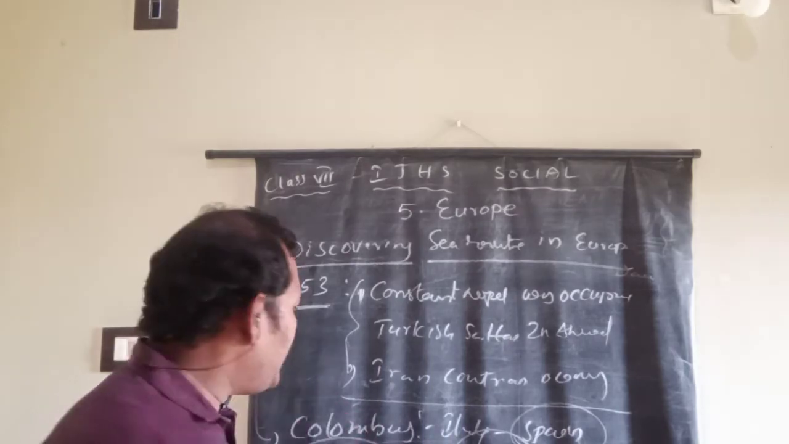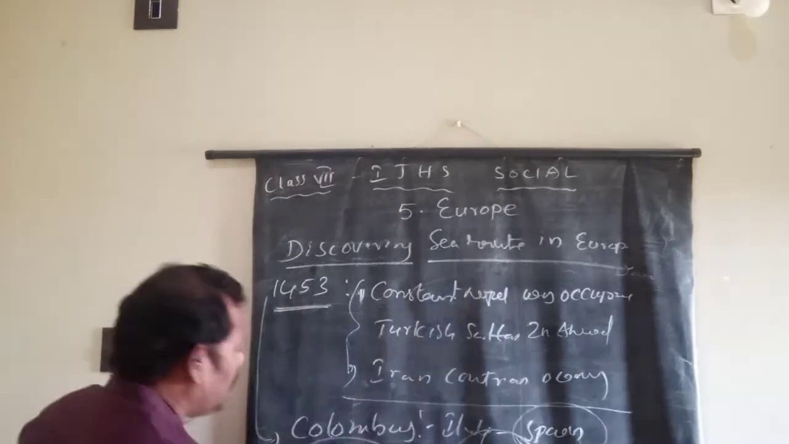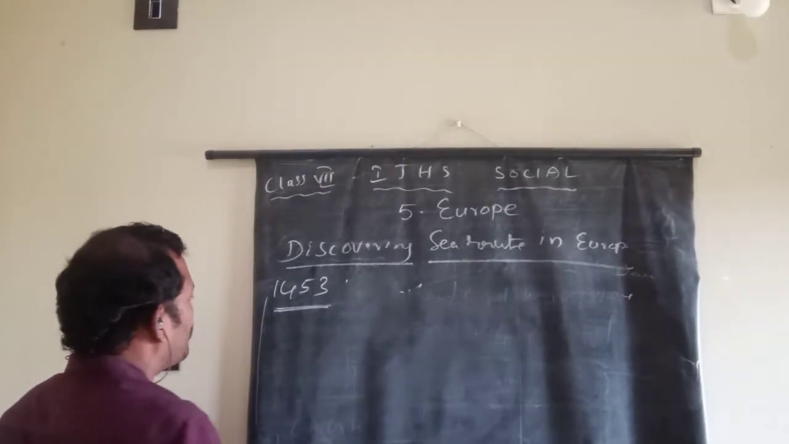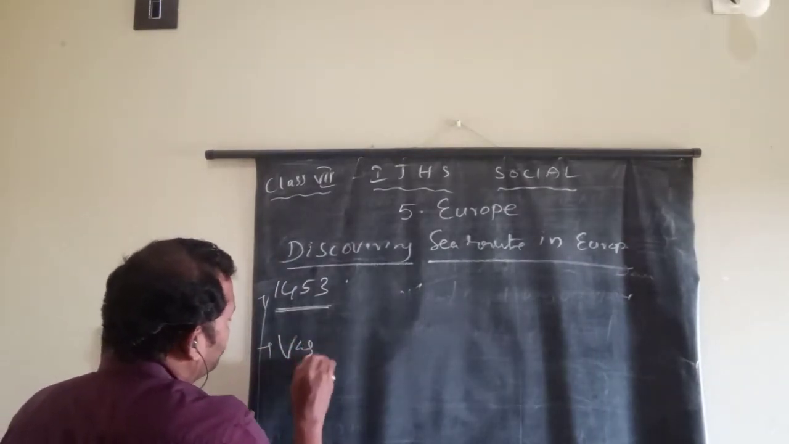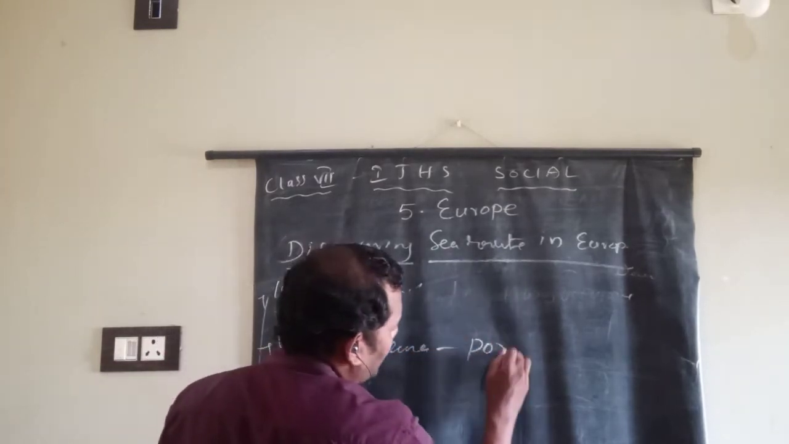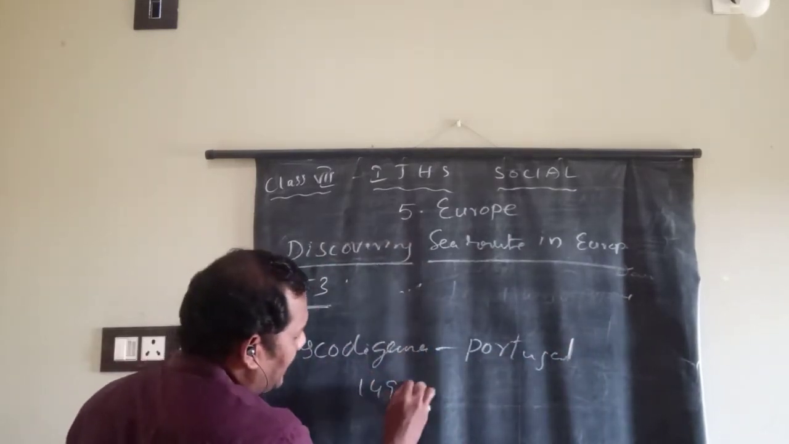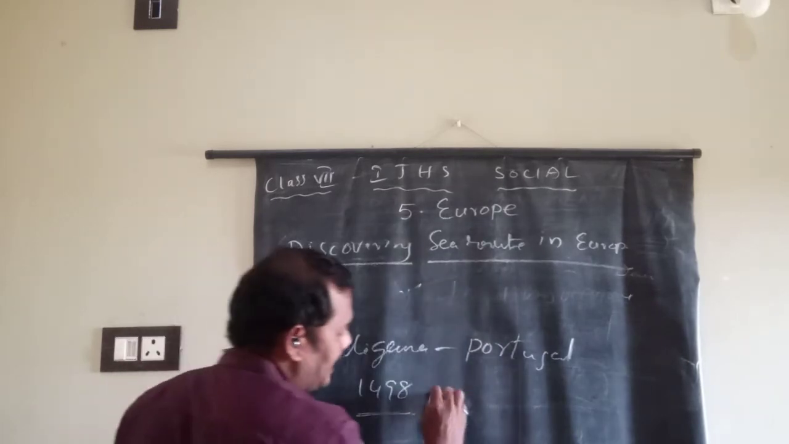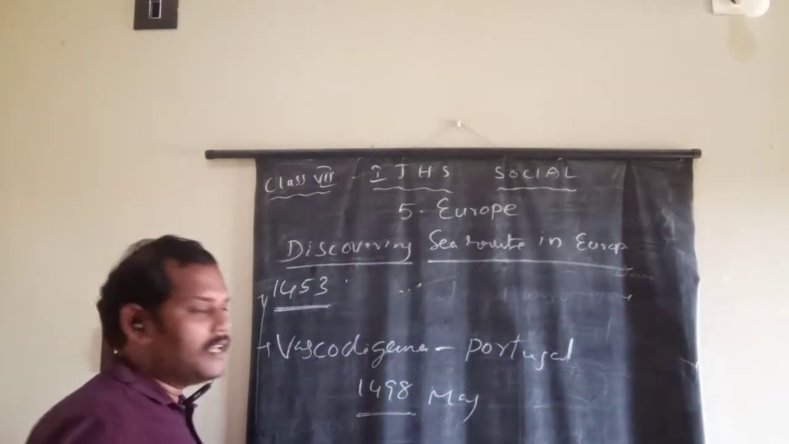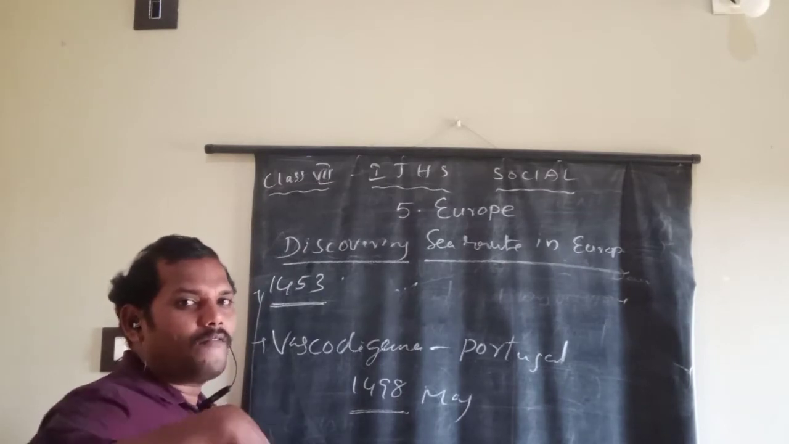Okay, so by this way, the next important person is Vasco da Gama. He belongs to which country? Portugal. In which year? 1498, in the month of May, he discovered the sea route to India through the Cape of Good Hope.